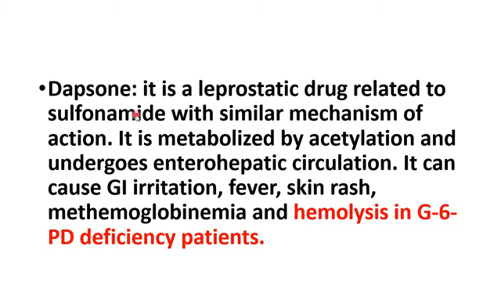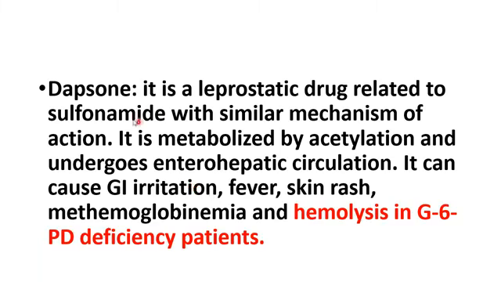Like your antitubercular drugs, it is metabolized by acetylation. Like your isoniazid, it is metabolized by acetylation, and it undergoes enterohepatic circulation. Okay, and the main side effect it can cause is anemia. It causes anemia, but common side effects are GI irritation, fever, skin rash, and methemoglobinemia.